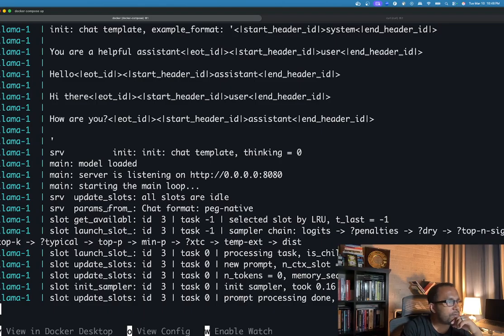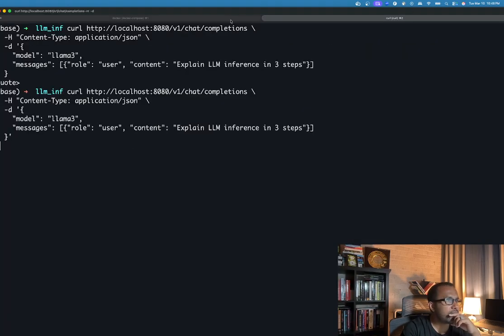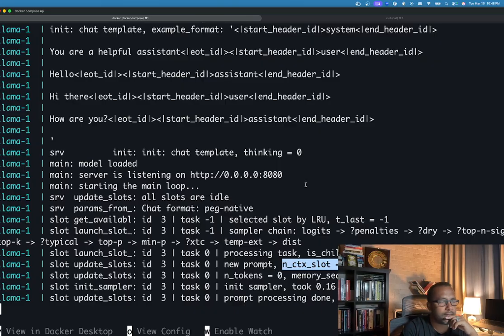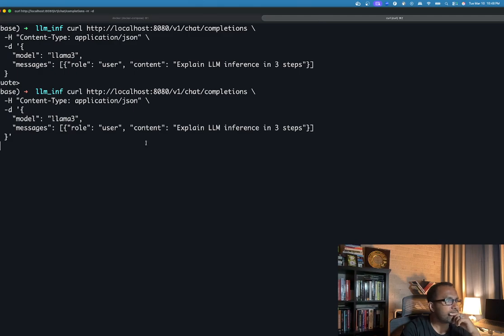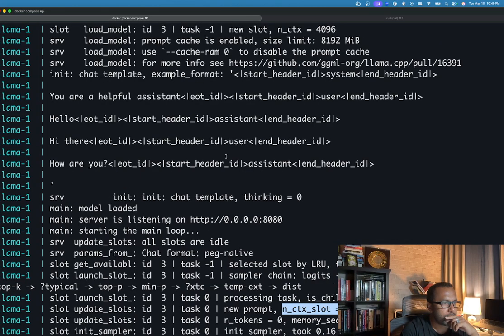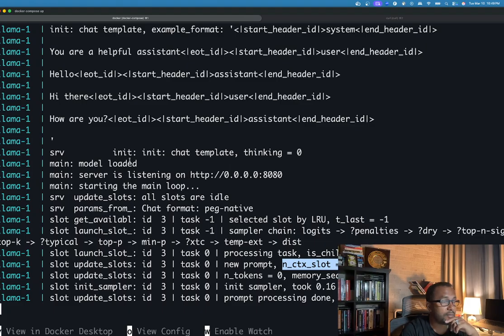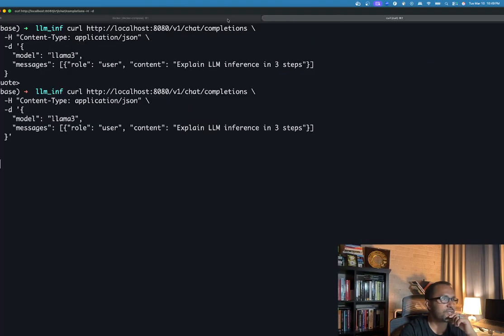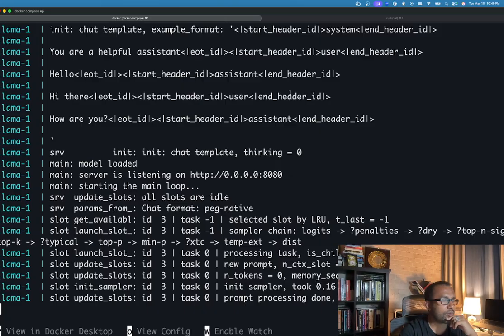What is it doing? Chat format, this slot, prompt processing. Okay, still doing something. Let's keep waiting. Yeah, I'm hearing the noise from my computer, so it's already doing some operation for sure. It takes really a while.